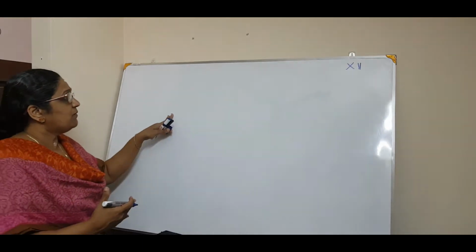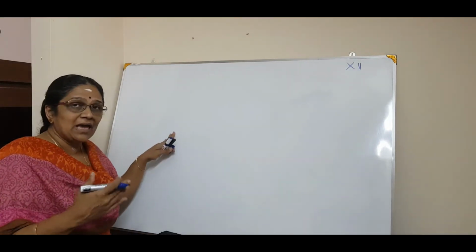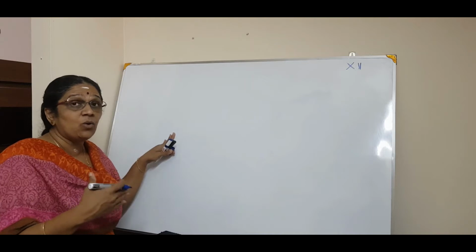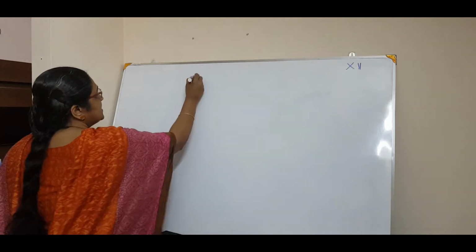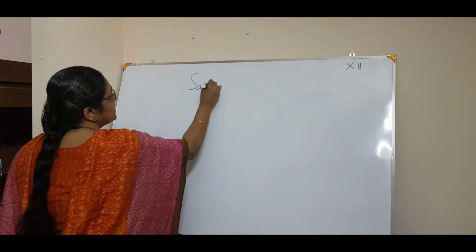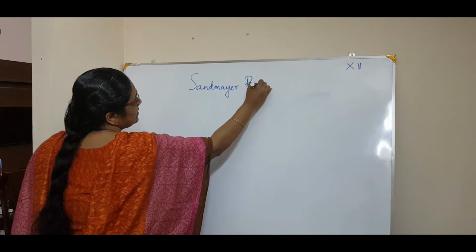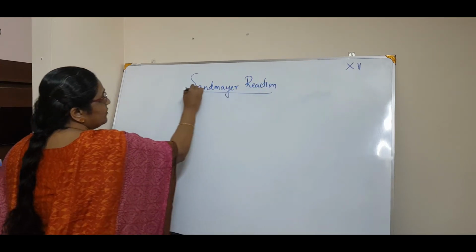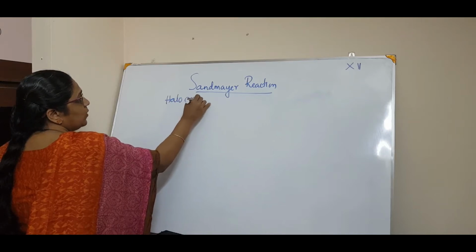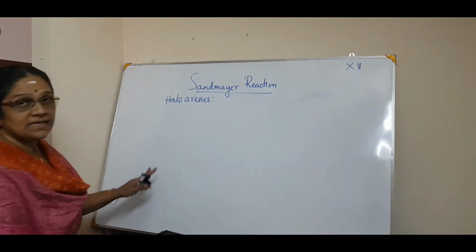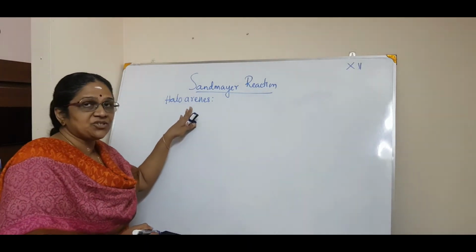So we will first see the named reaction, that is the preparation of haloarenes by Sandmeyer's reaction. It is called the Sandmeyer reaction, named after a scientist called Sandmeyer, and it is for the preparation of haloarenes, not haloalkanes but haloarenes. Now, this is also a very important reaction.